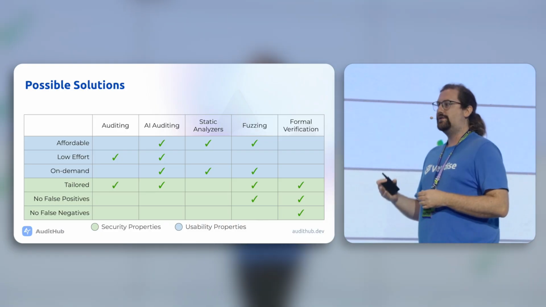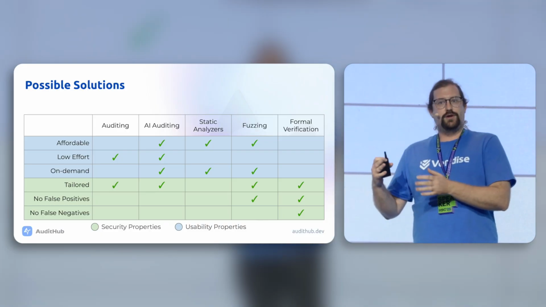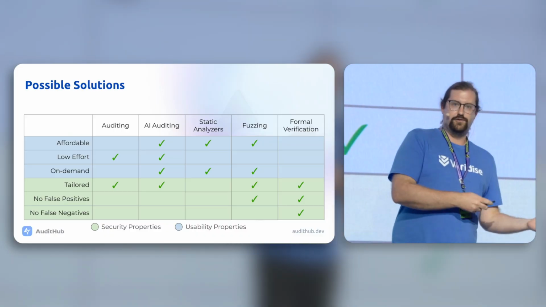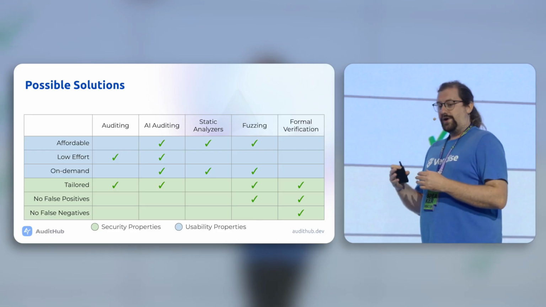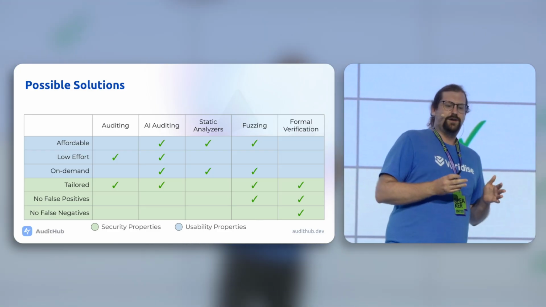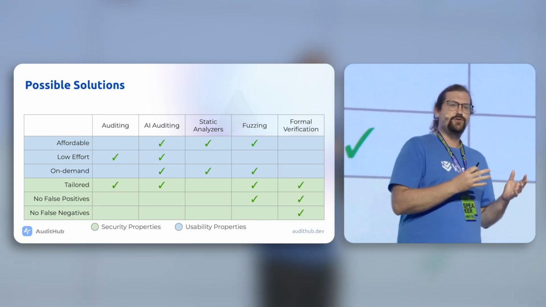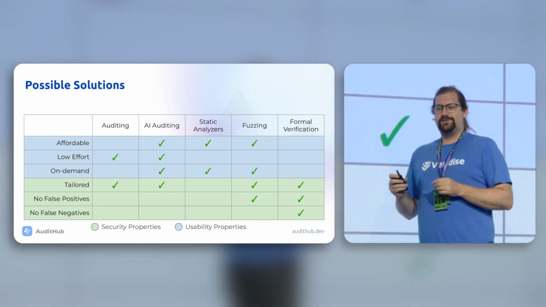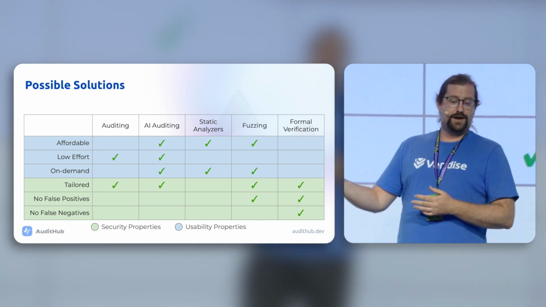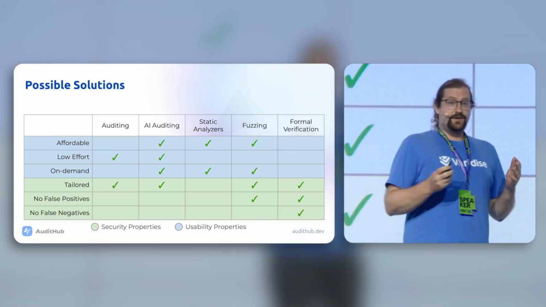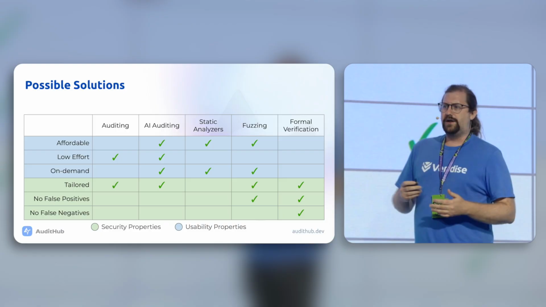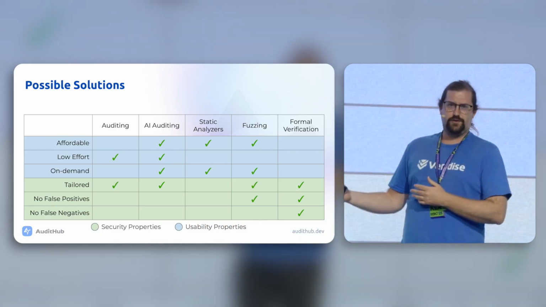Even if you are able to get an audit right away, you have to wait weeks, usually, in order to get an audit report. In addition to that, audits come with no security guarantees. So in order to try to address some of these issues, people have suggested AI auditing. The nice thing about AI auditing is it comes with additional affordability. That means that if you have a subscription to ChatGPT or something like that, you can perform AI auditing. And the nice thing is it can happen on demand because you just query your model. The problem with AI auditing is it doesn't come with any security guarantees, though.